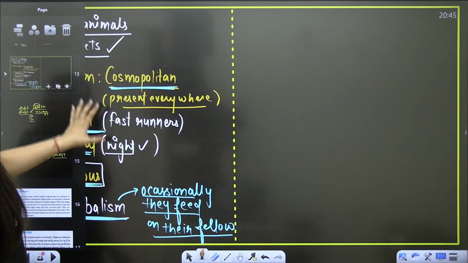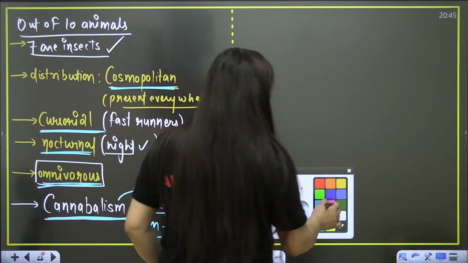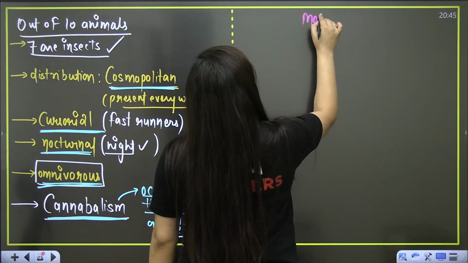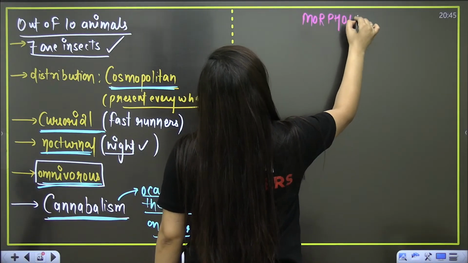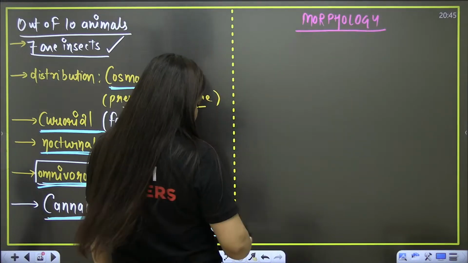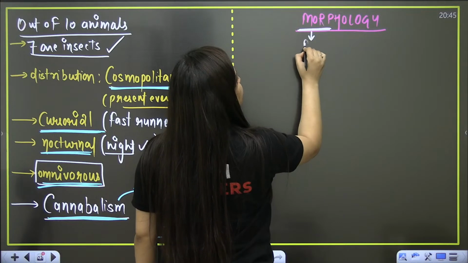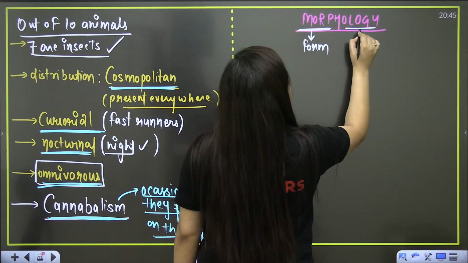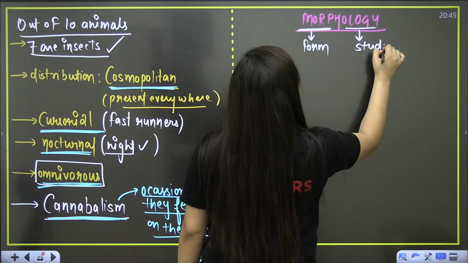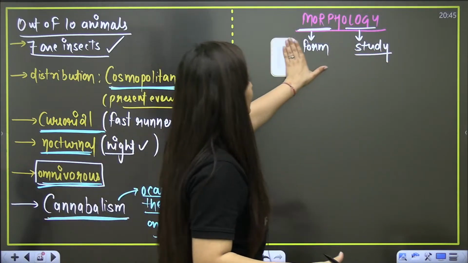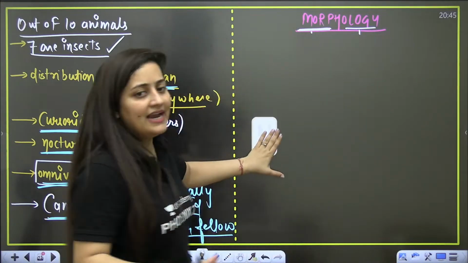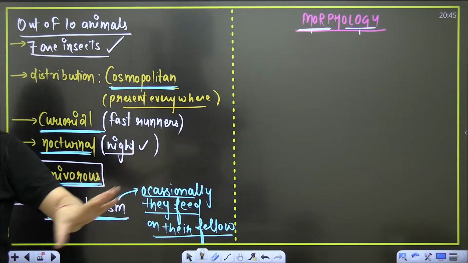This is what we were discussing, and now we need to start the morphology. Morph is the word here. Morph means form, and logy means study. So basically here we will study its form. We are going to study the form of the cockroach, morphology.